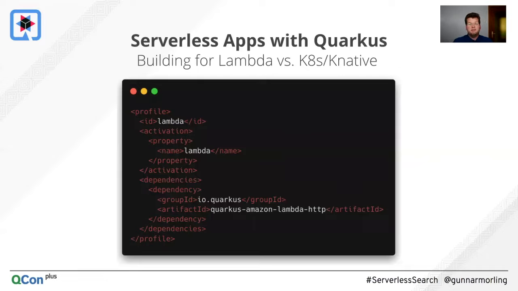And now what I did in my example, or in my project really, I put this dependency, the Quarkus Amazon Lambda HTTP dependency, into a separate Maven profile. And now either I enable this profile and then I build my project, my search, for being executed via AWS Lambda, or I don't build it with this profile, I just disable that profile.